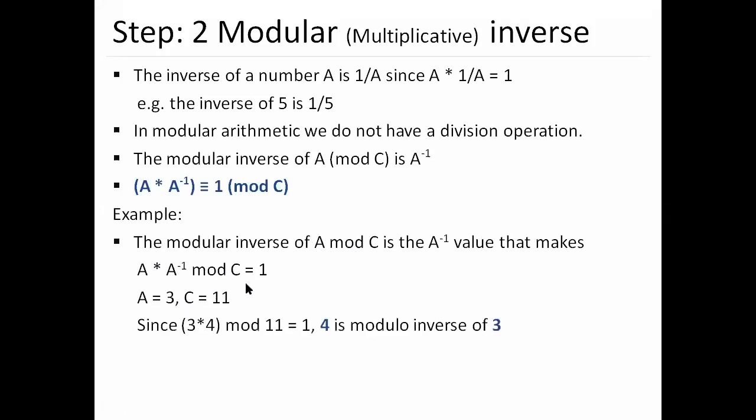So 3 into 4 equals 12, mod 11 equals 1, and 4 is the modular inverse of 3. Next, a equals 10, c equals 17. And what will be the answer of a raised to minus 1? That is, the inverse of a is 12.